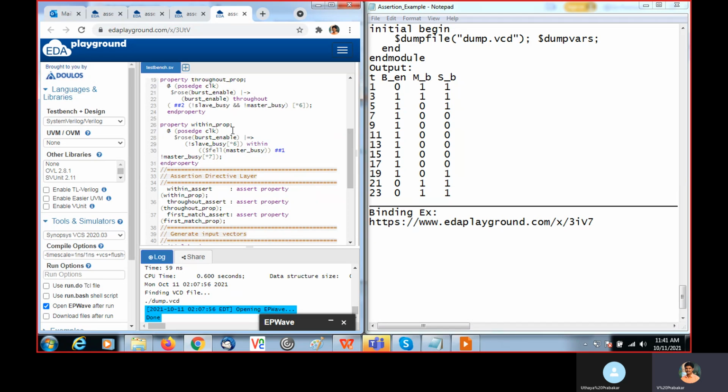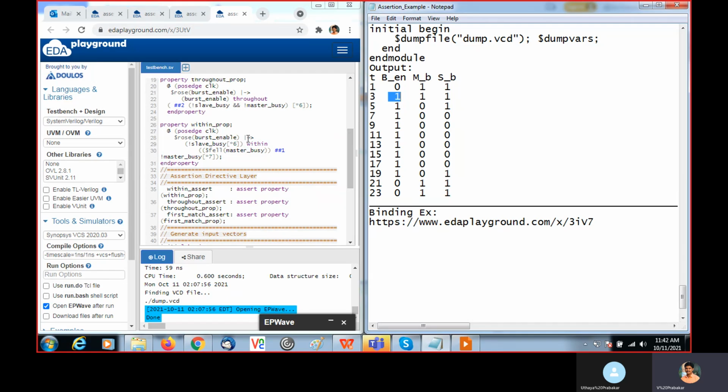And within property, here also at passage of clock, we are checking burst enable, it rises to 1. Here sequence to this one, not slave busy 6 times within $fell master busy as 1, not of master busy star 3. So first we'll check this one.